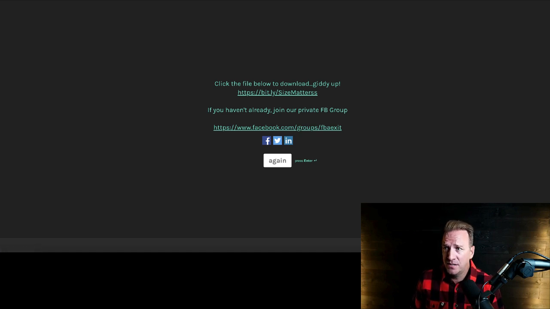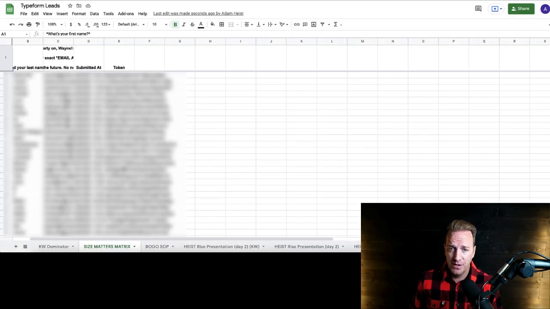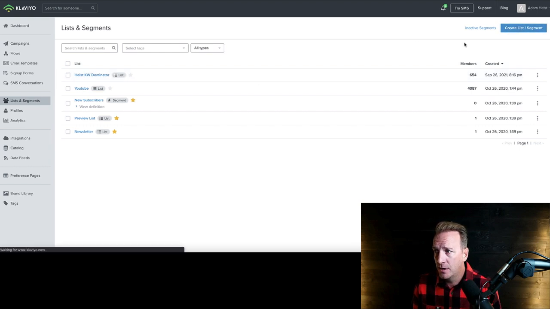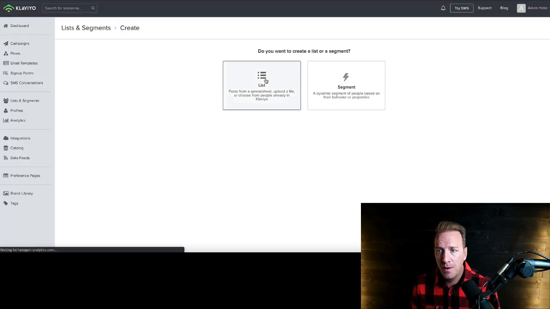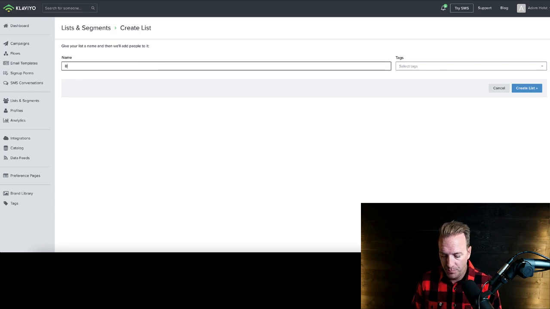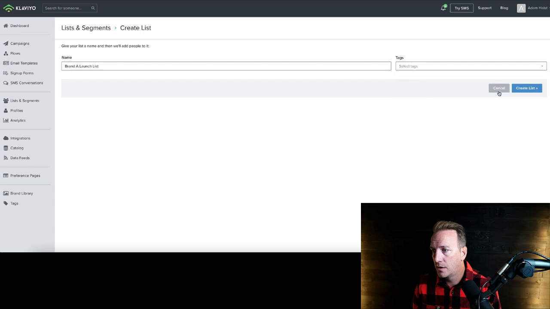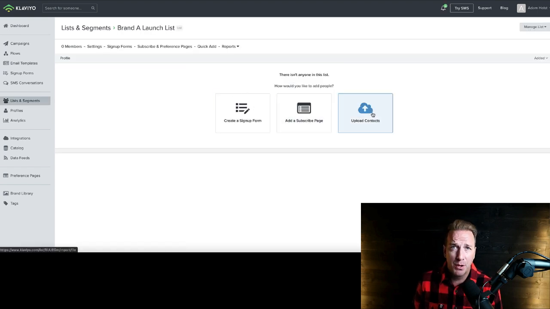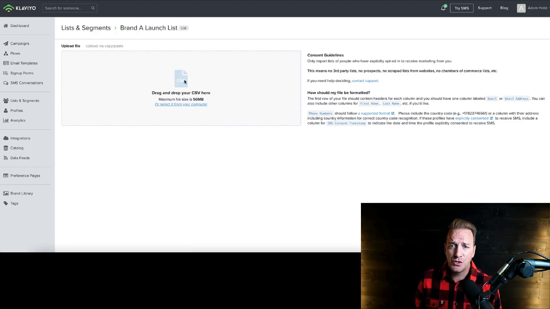And then in this case, we basically would have captured their email into this Google Sheets connection that we would set up through Typeform. So let's say that you want to just take those contacts from that Google Sheets that you accumulate over time, and you're about to launch a product, so it's time to update your email list. You basically come to this list and segments here in Klaviyo, go to create list or segment, go to lists, go to maybe brand A launch list as an example. Go to create list, and then you can just upload the contacts here, and then you just drag and drop a CSV.